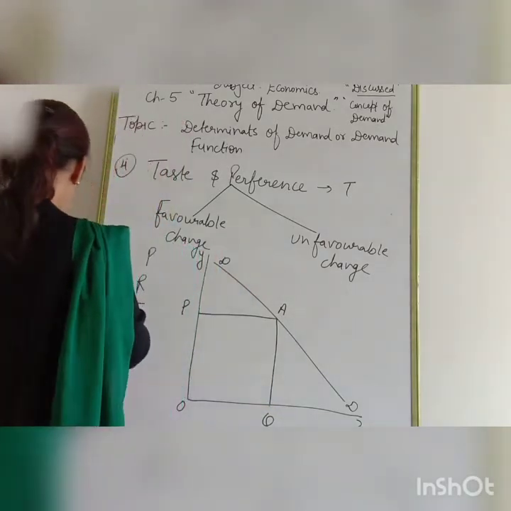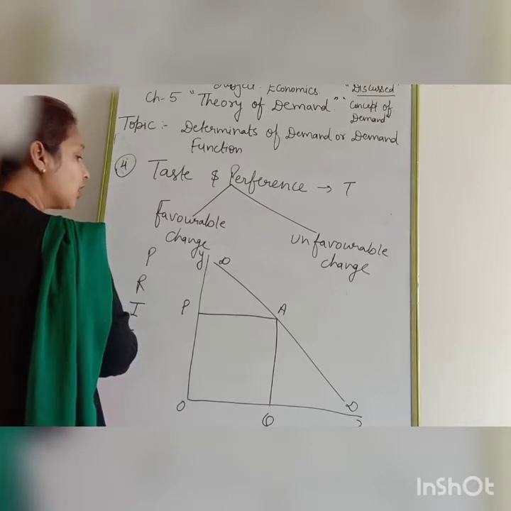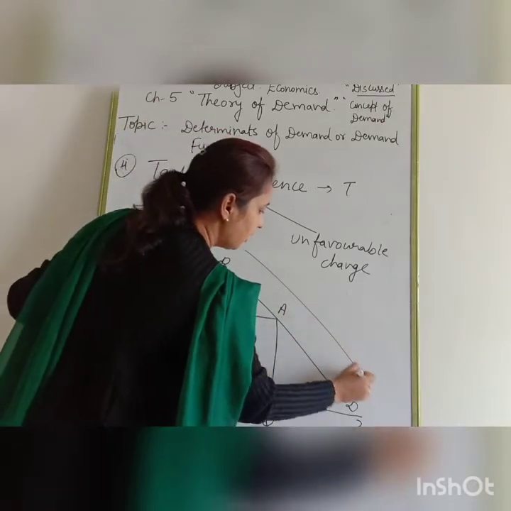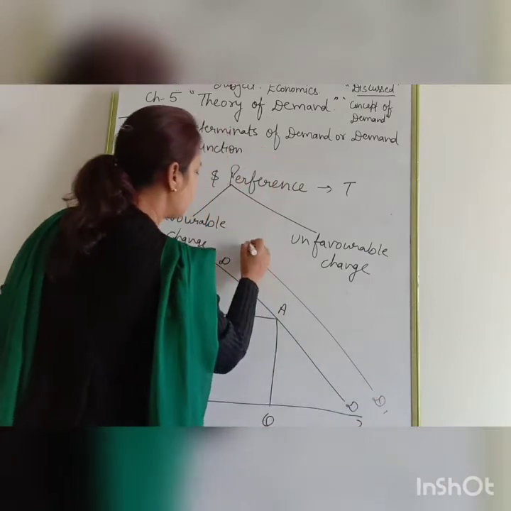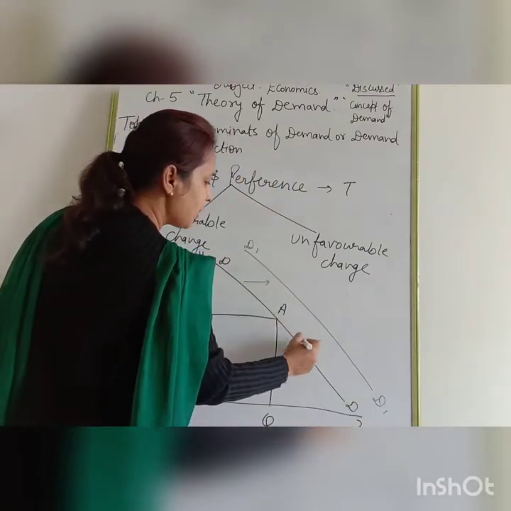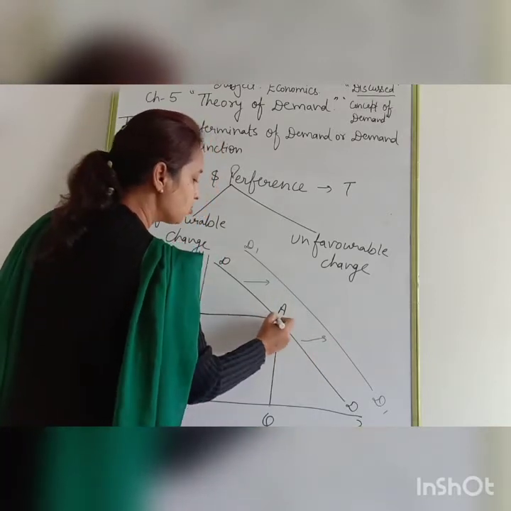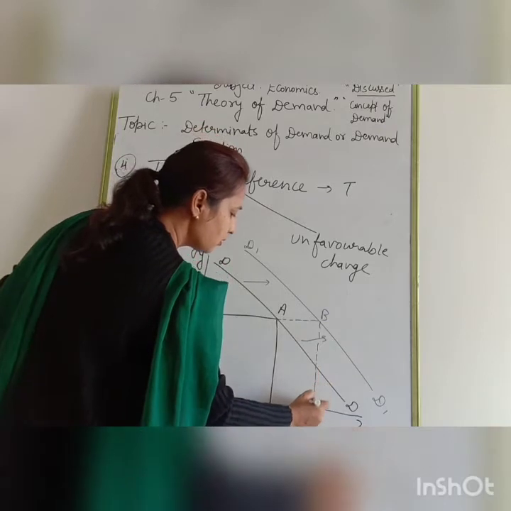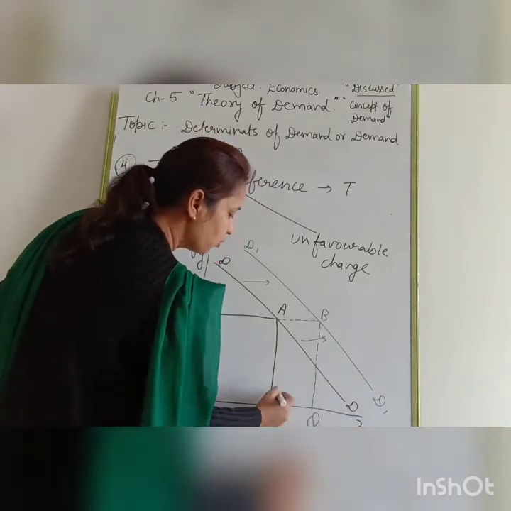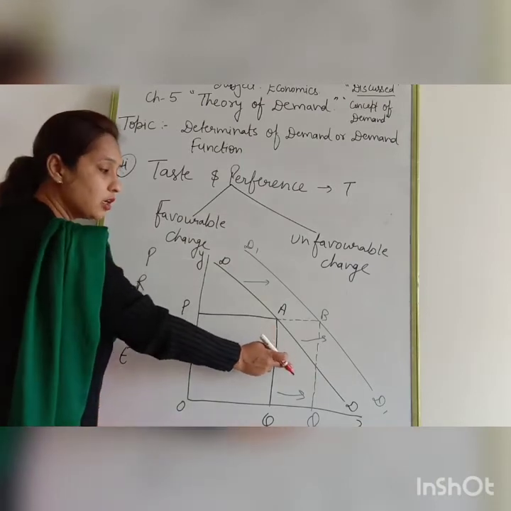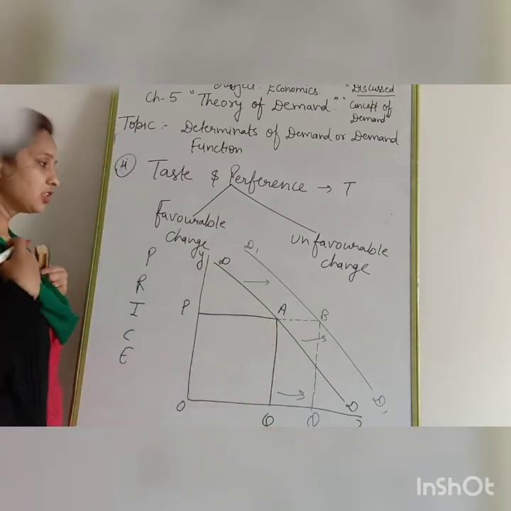So the DD demand curve will shift in which direction? Forward direction. Clear? You can see I have shifted the DD demand curve, so demand will increase from OQ to OQ1. That kind of change is known as a favorable change.